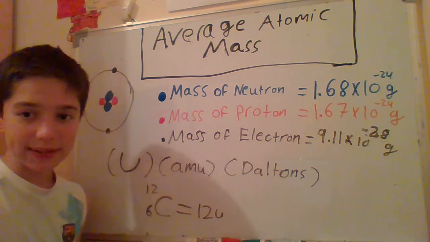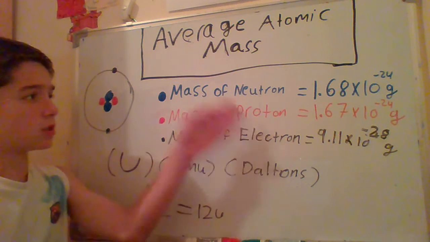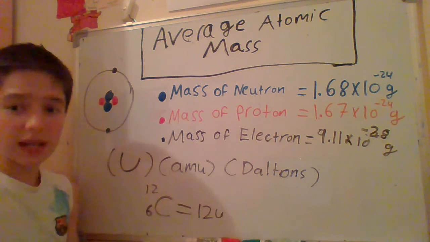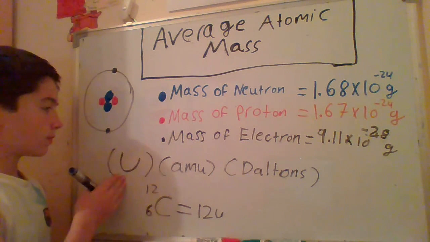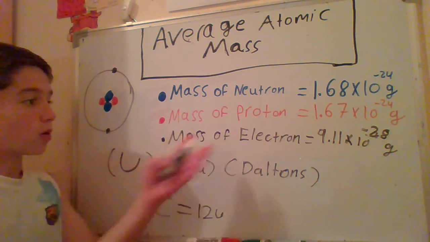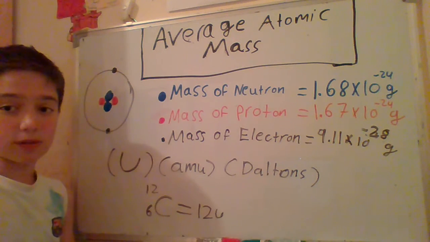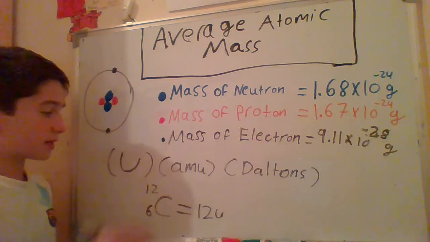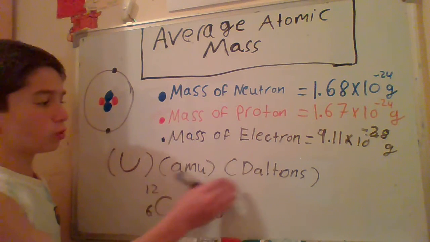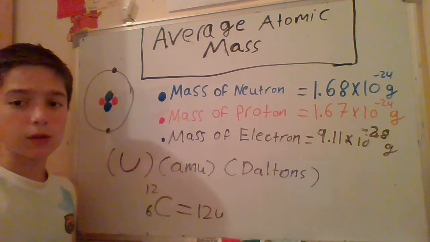It's such a pain to calculate all these numbers to get the atomic mass of an element. So chemists use the letter U instead of calculating all these numbers to get the atomic mass. So U is for the atomic mass. Some people write AMU or Daltons. Dalton is the name of a chemist.